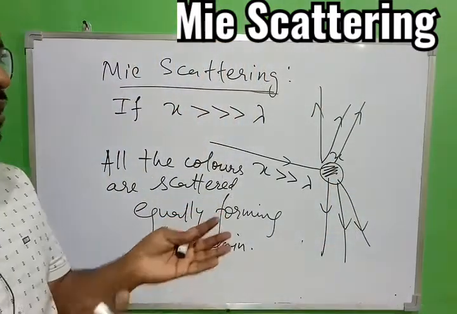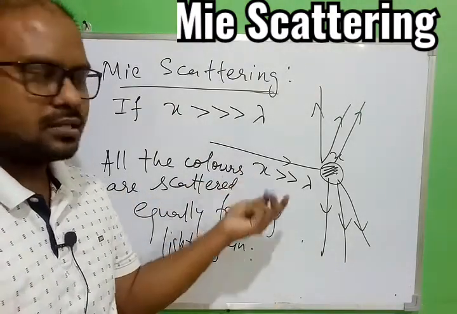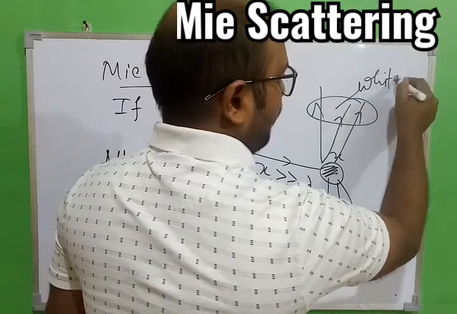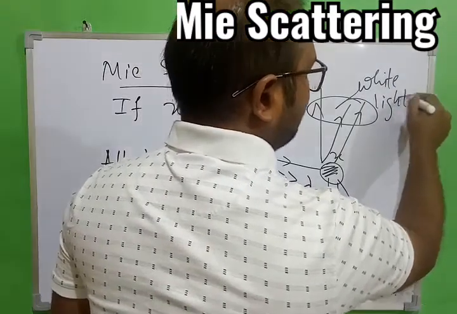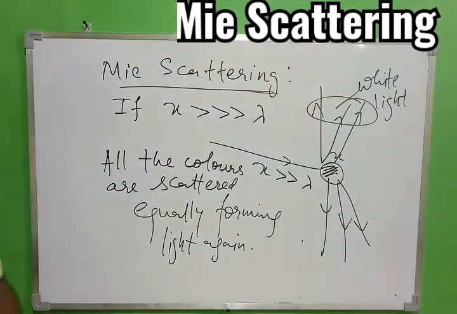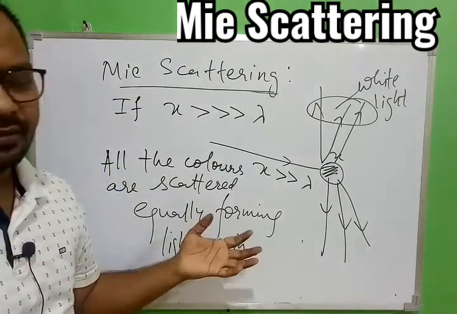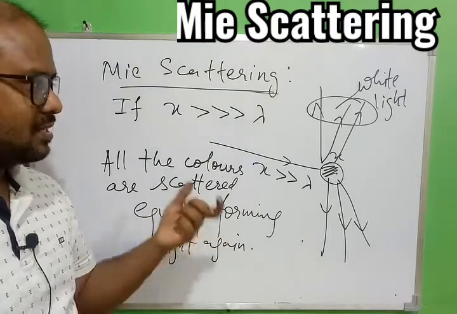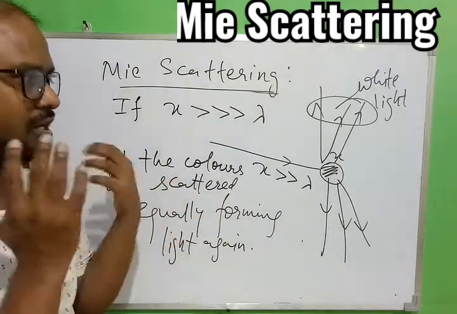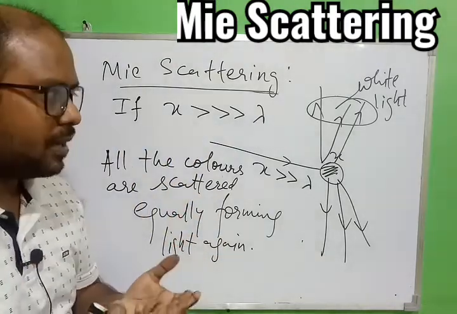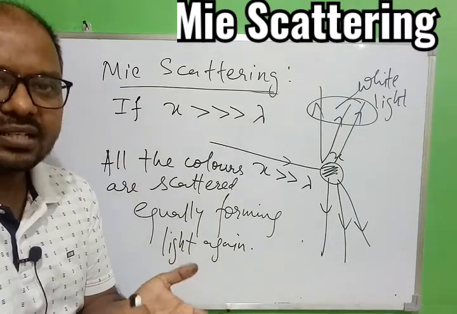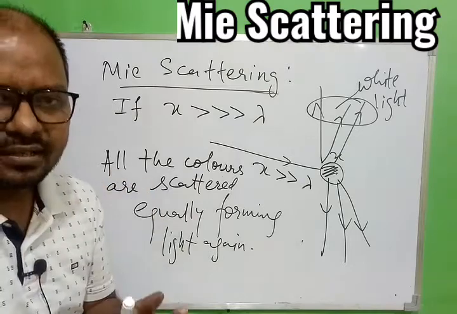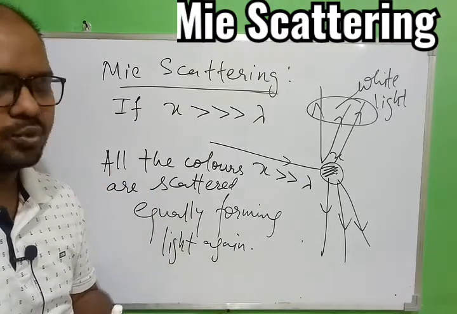And if all the 7 colors remain together in all directions, again it will form white light only. So white light will hit the particle, the entire white light will be deviated from its path and it will remain white. In the previous case, the particle was very small in size as compared to the wavelength, so only selected colors were deviated from the path, and out of those selected colors, the one which has less wavelength will have more intensity as compared to the others.